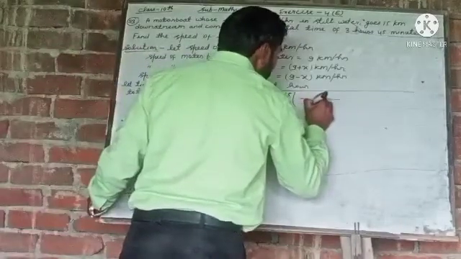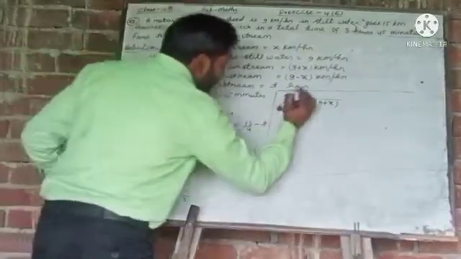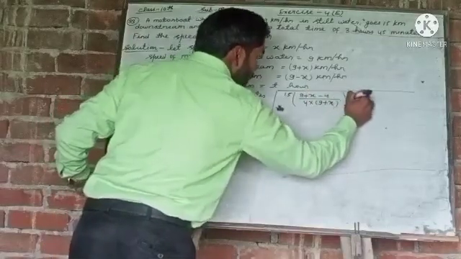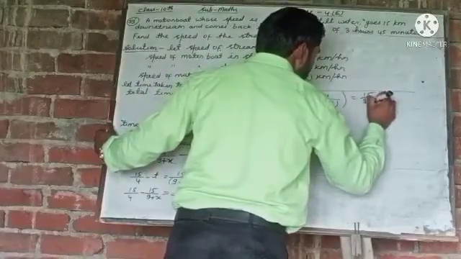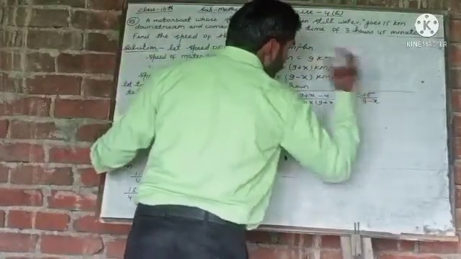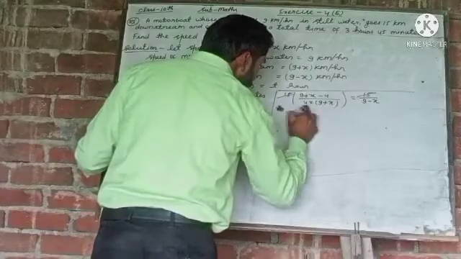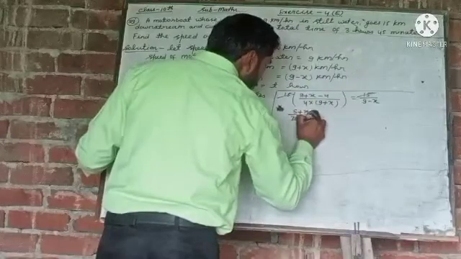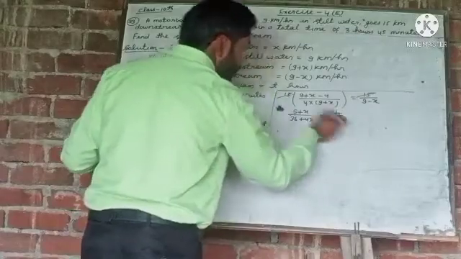We will take the LCM, 4 into 9 plus x. So from here we get 9 plus x minus 4 is equal to 15 upon 9 minus x. So 15 and 15 will be cancelled out. From here 9 minus 4 will be 5 plus x, and 9 times 4 is 36 plus 4x is equal to 1 upon 9 minus x.